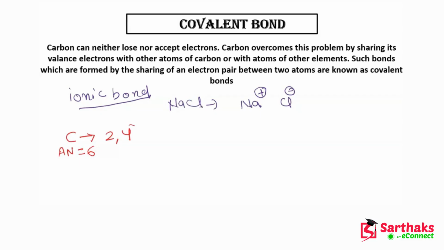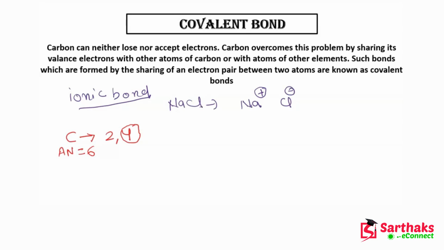Now guys, these are the valence electrons. And what are valence electrons? Those which are present in the valence shell. And what is the valence shell? The outermost shell is known as the valence shell. So this carbon wants to complete its octet. If it wants to complete its octet and it cannot lose or accept electrons, so what will it do? It will form covalent bonds.